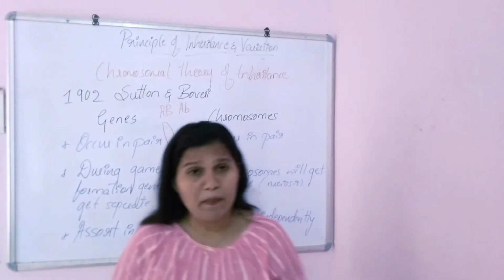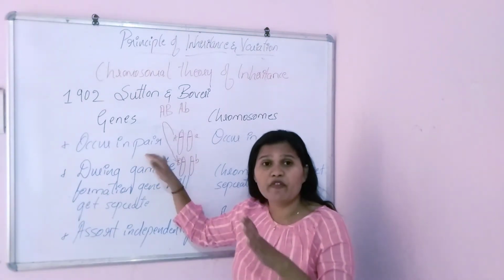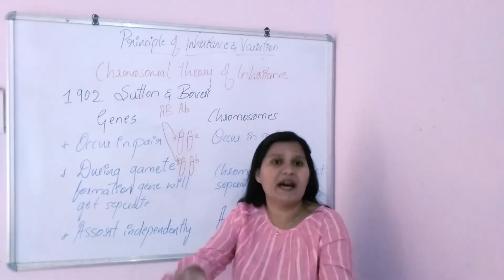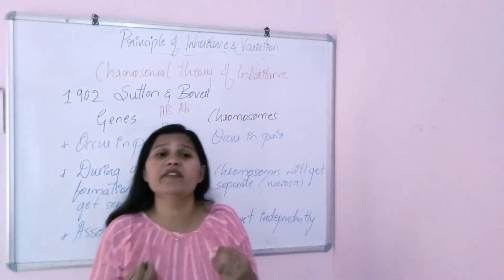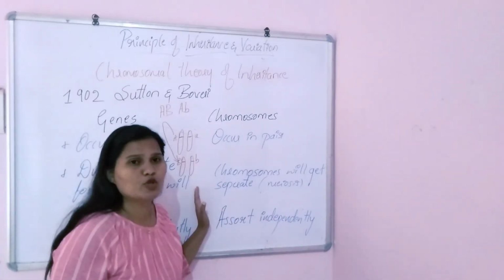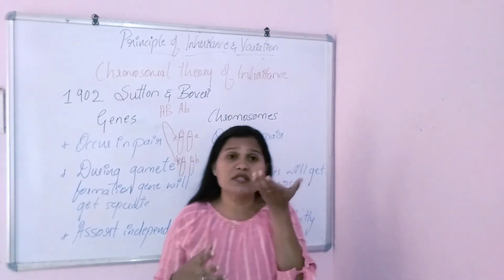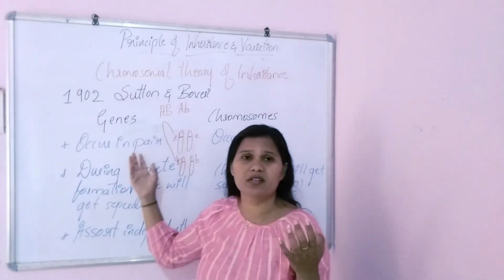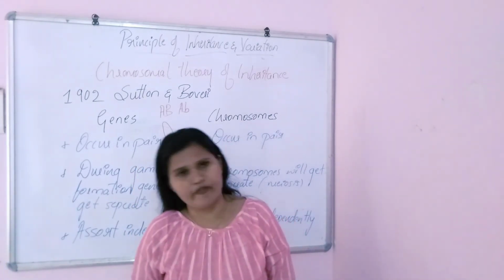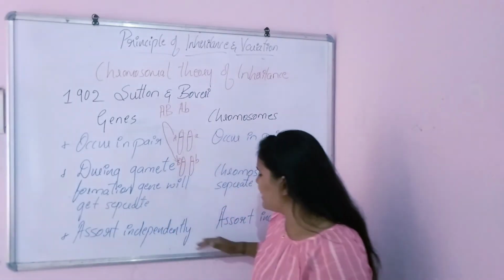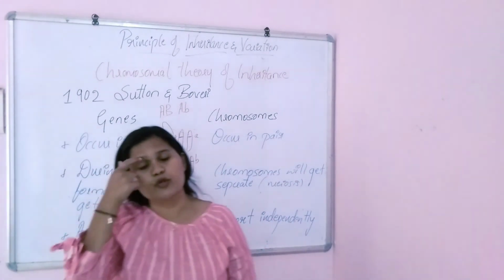The genes are the inheriting factors which get passed from the parents to the offspring. How do they pass? The chromosomes are like vectors or carriers, because they carry the genes. Hence the genes get transferred from the parents to the offspring. This led to the theory called the chromosomal theory of inheritance.